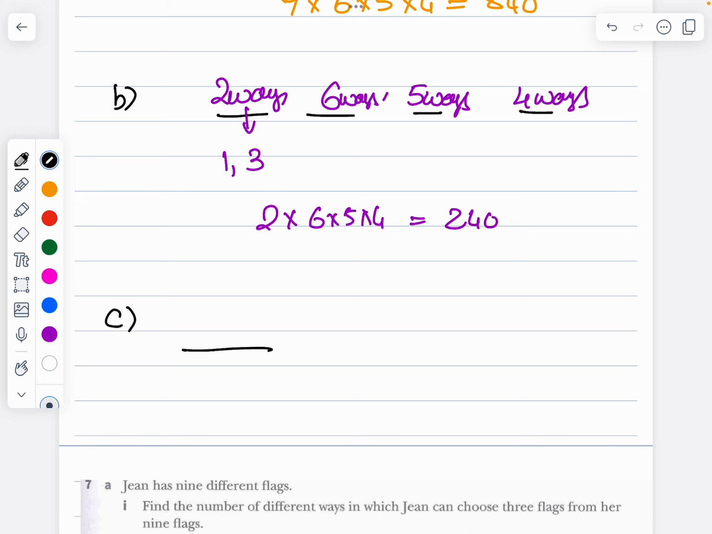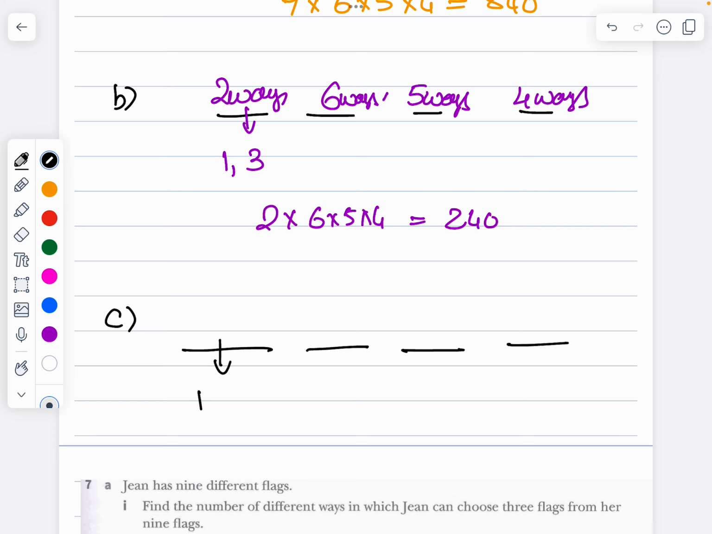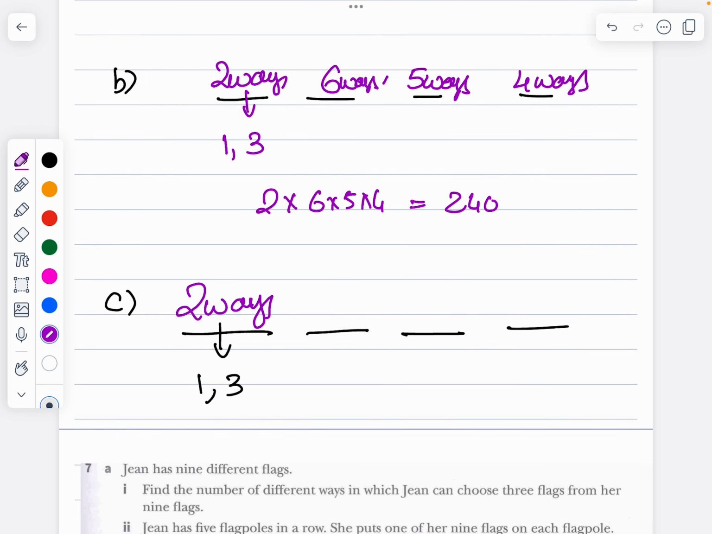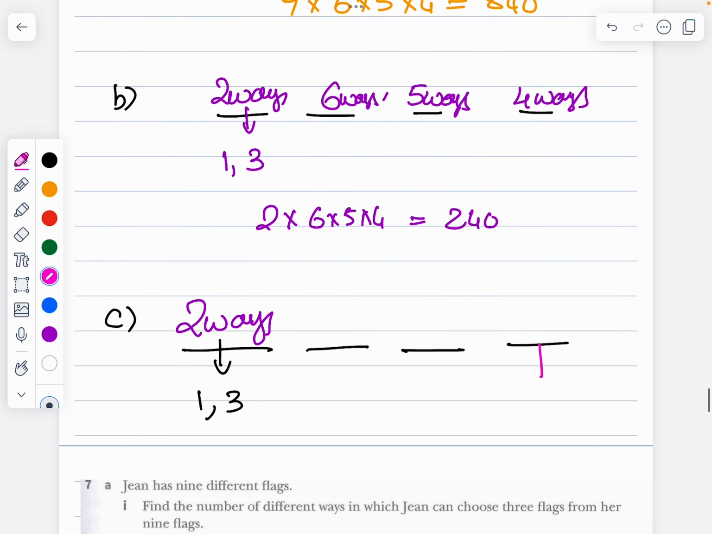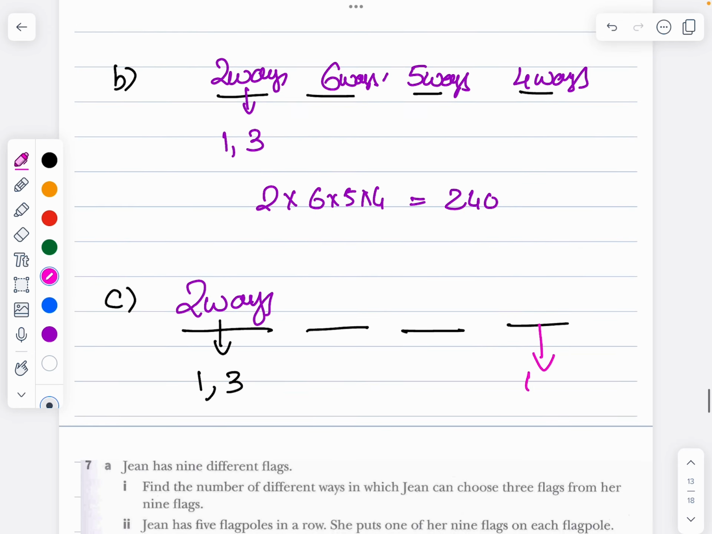The number is even and less than 4000. So the first place can be filled with 1 and 3, which is 2 ways. Now the last digit should be filled with 4 and 8. There are only two even digits, 4 and 8, so again it can be filled in 2 ways.